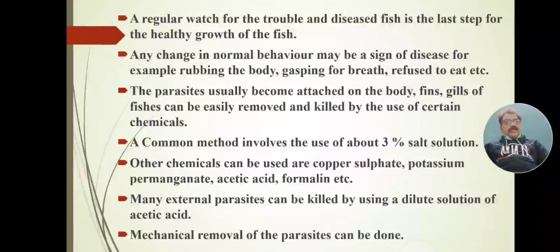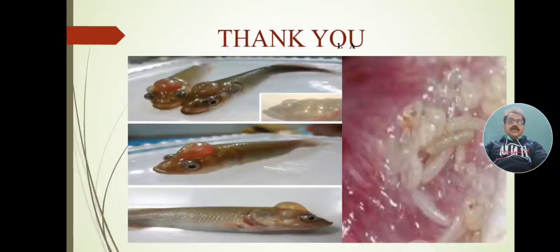Mechanical removal is a good method to control and lower the fish pathogens or fish diseases. But individual fish are to be caught and captured, then the parasites and pathogens are removed by forceps or by hands. How long can fish be out of water and still survive in good, healthy condition? For that purpose it is difficult, but it is another good method: mechanical removal of parasites can be performed as a control measure.